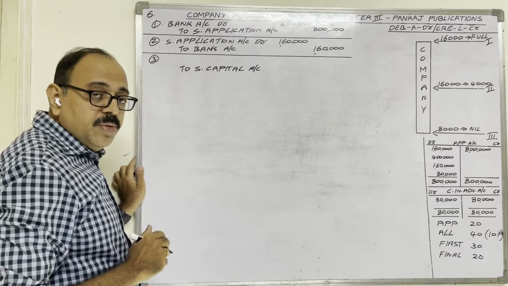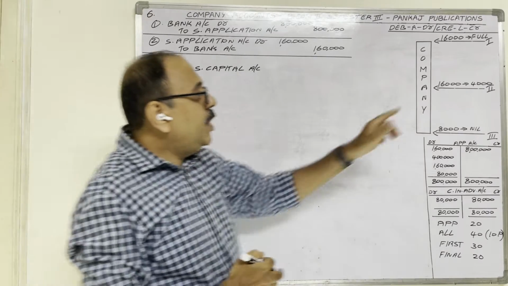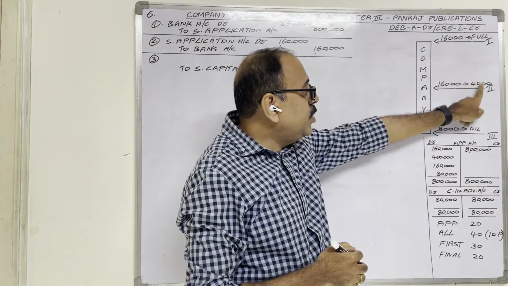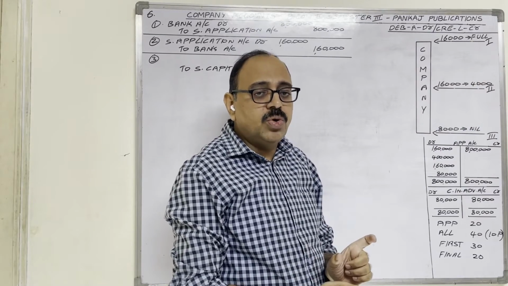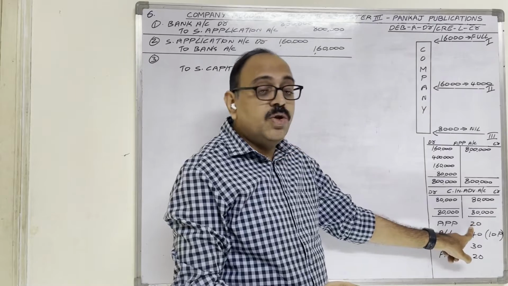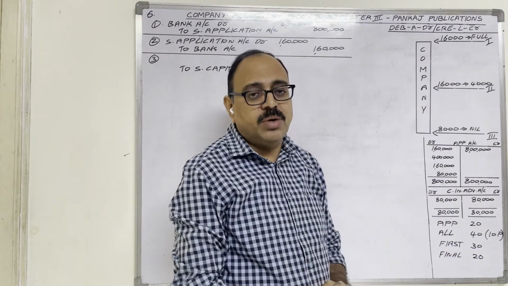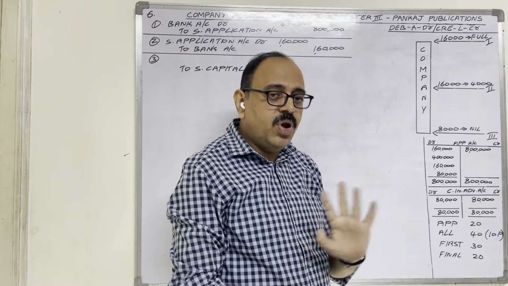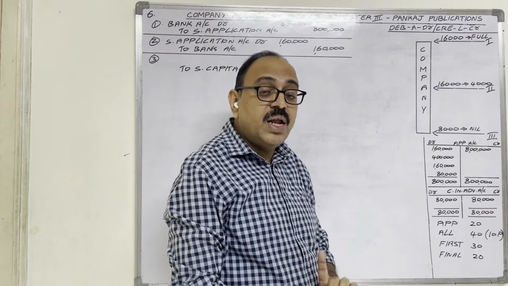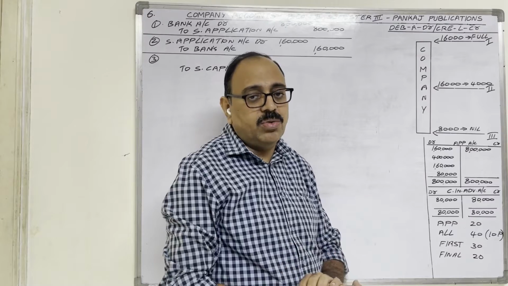With how much amount? Finally, the company allotted 16,000 plus 4,000, 20,000 shares. On 20,000 shares only, at the rate of 20 rupees each, application money should come. So 20,000 shares into 20 rupees each, 4 lakh rupees. That 4 lakh only, finally we should transfer to the share capital account.